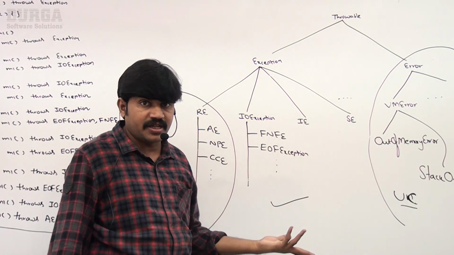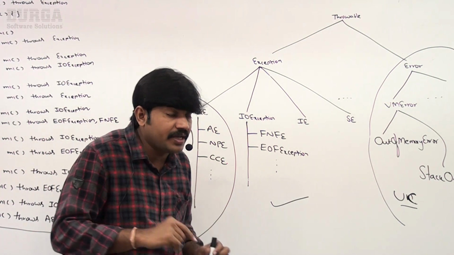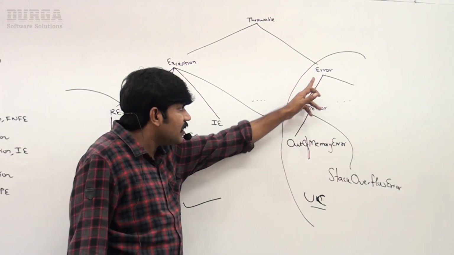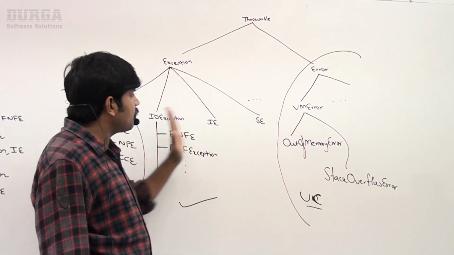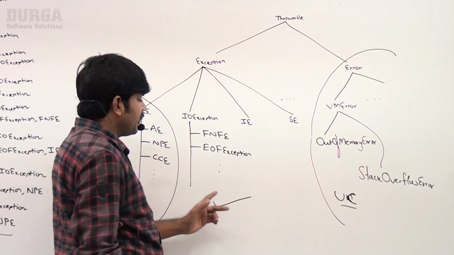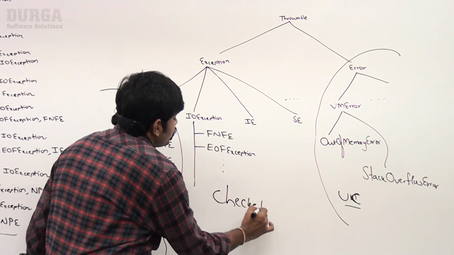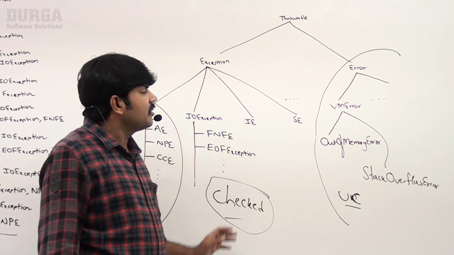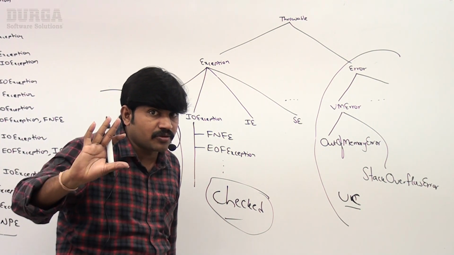So this is the thumb rule you should be aware of: RuntimeException and its child classes, Error and its child classes are unchecked; except this, the total remaining area is checked exceptions. If you are aware of this point, then there will be nothing difficult in our overriding rule. Are you in a position to understand?